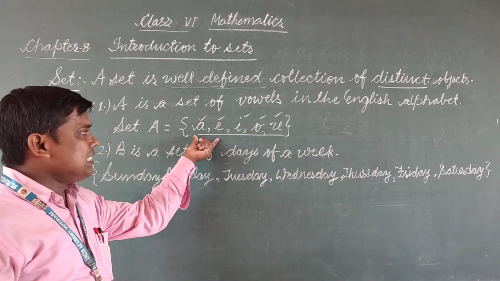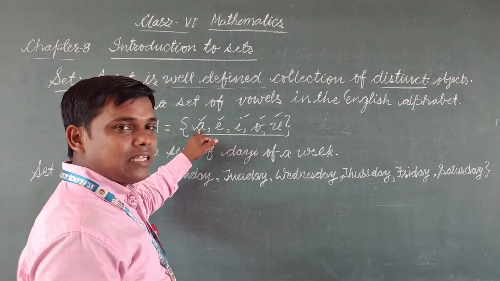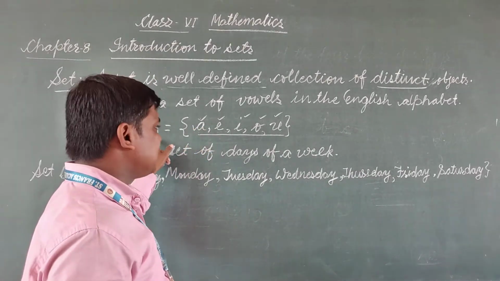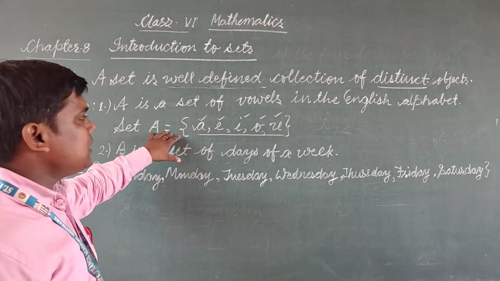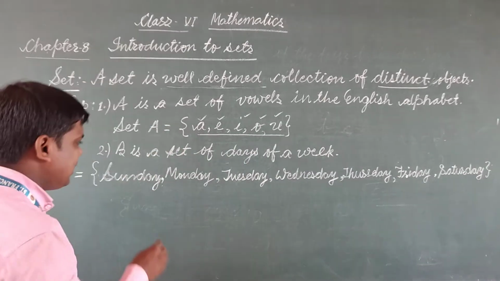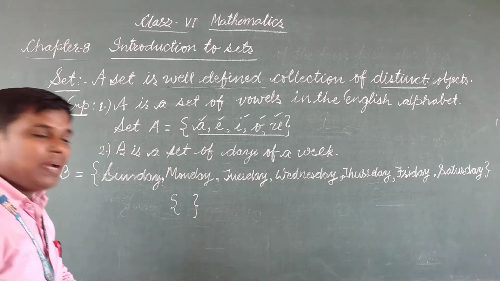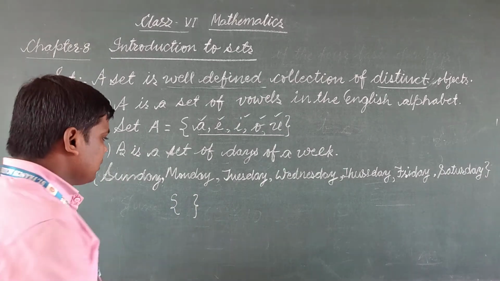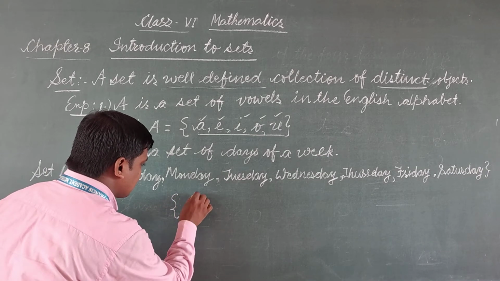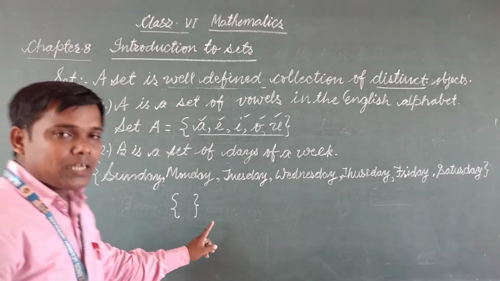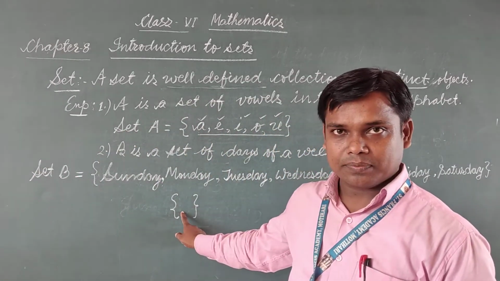Now, this is called a member or element of set A. You also have to learn that members of a set are always written within curly brackets. This is the start curly bracket and this is the closed curly bracket, means open and closed. Any member of a set we write in this.